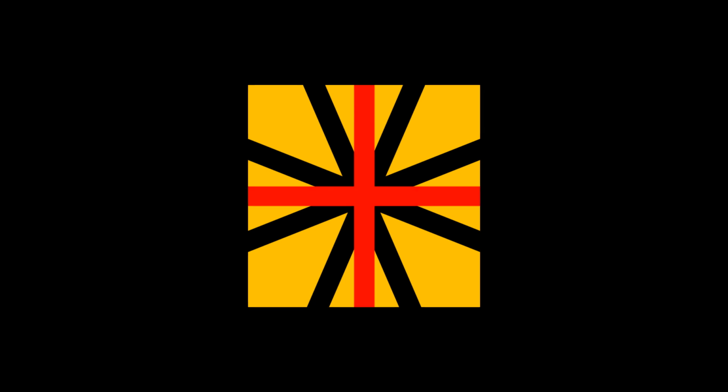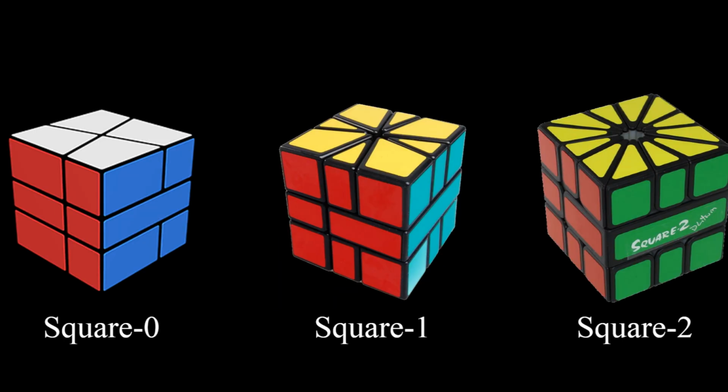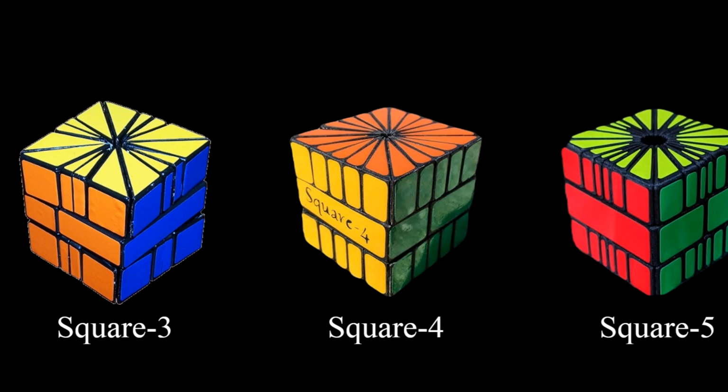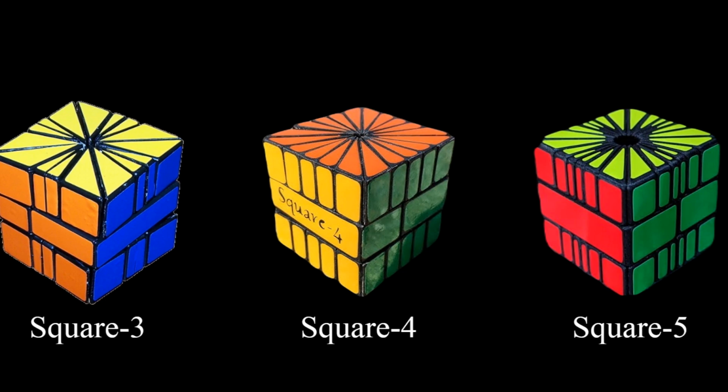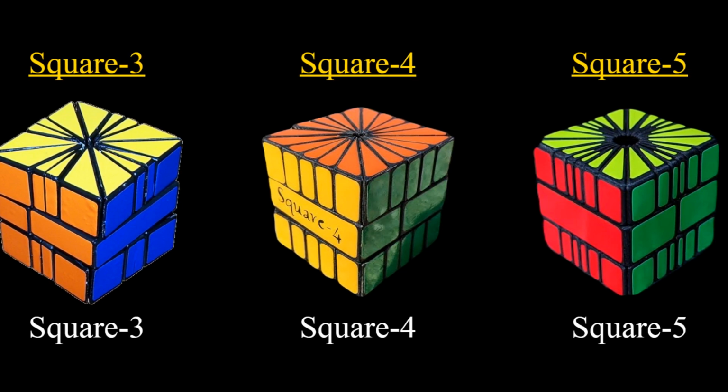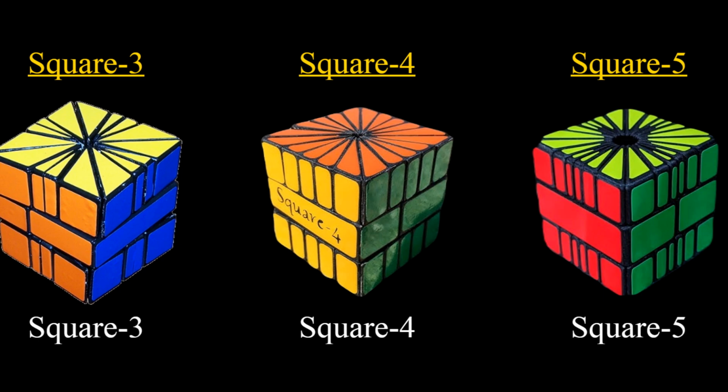To get from the square 0 to the square 1, we make a cut in the shape of a plus on the top and bottom layers of the puzzle. To get from the square 1 to square 2, we do the same thing. These are the only mass-produced puzzles in the Square series, but looking at higher order square puzzles that others have made, they also follow this trend. The existing system for this series of puzzles seems pretty good, so I say we keep it as is.